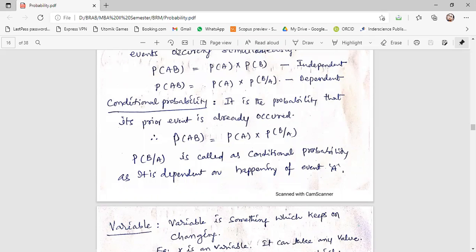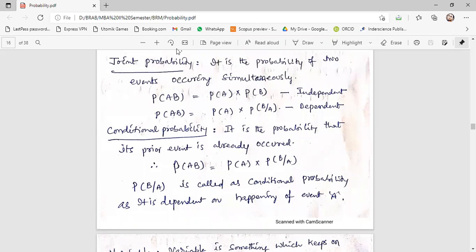Cementing cannot be done at all. Will you do it like that? No. So these two events are dependent. Dependent event means it is dependent on some condition. A particular event should happen, and then only this will happen. Otherwise, this cannot.